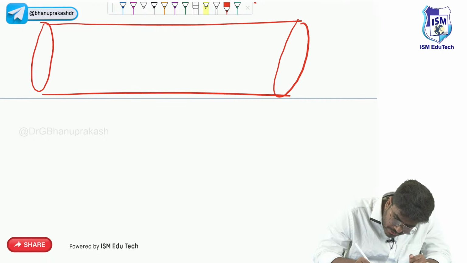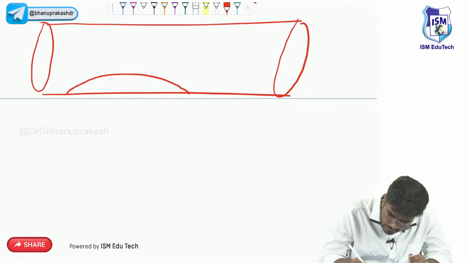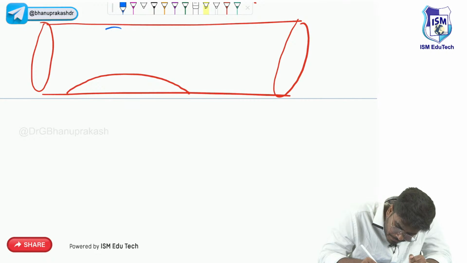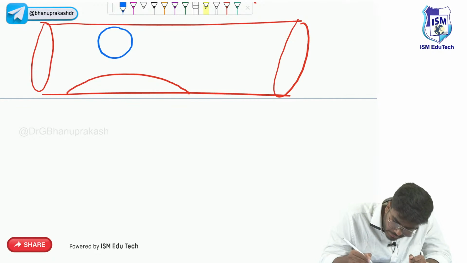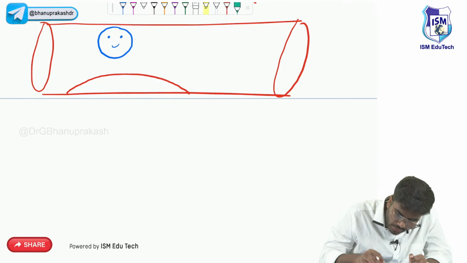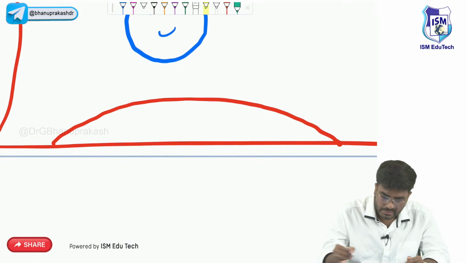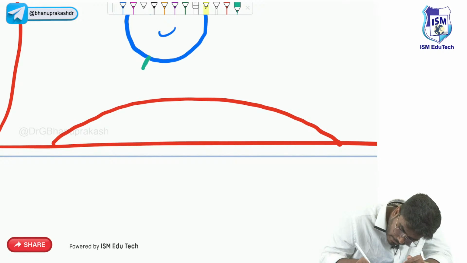So here is a blood vessel. Let me take one endothelial cell. This is the endothelial cell. Now tight bonding is forming. Here is our neutrophil. On the surface of this neutrophil, which substances are present? Integrins. Of how many types? Beta 1 integrin and beta 2 integrin. This is beta 1 integrin. The example I am giving is VLA4, very late antigen 4.